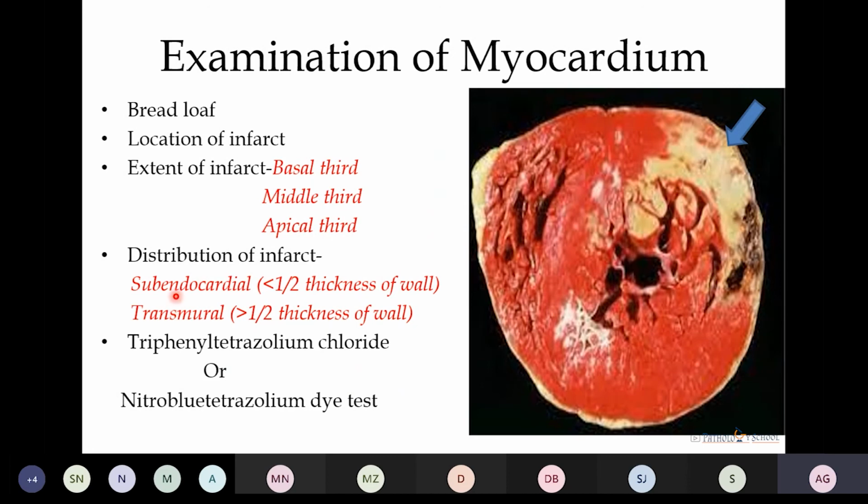One test we can do, that is triphenyl tetrazolium chloride test, which is done to detect the presence of the infarct when it is not seen with the naked eyes. That is, less than 4 hours it cannot be seen. So we take the myocardium and we put it in this dye, and the viable portions will be stained red, whereas the infarcted portion, here we can see, will not take the stain. It is because of the lack of the lactate dehydrogenase enzyme in the non-viable or the infarct portion.